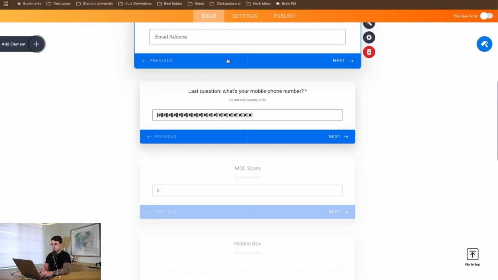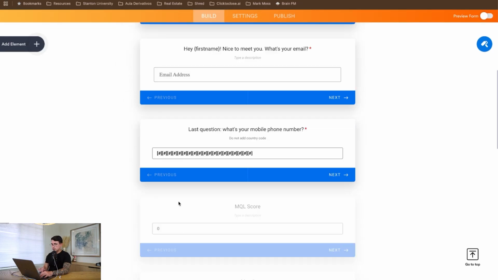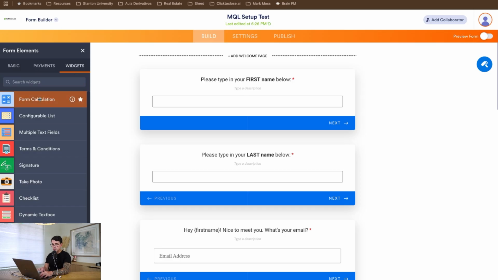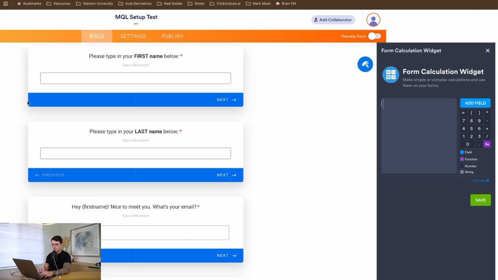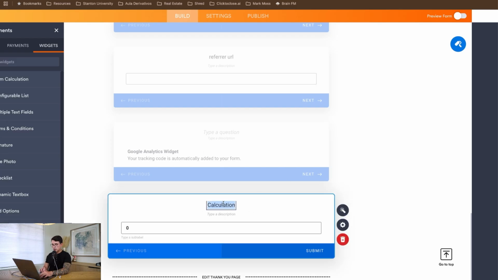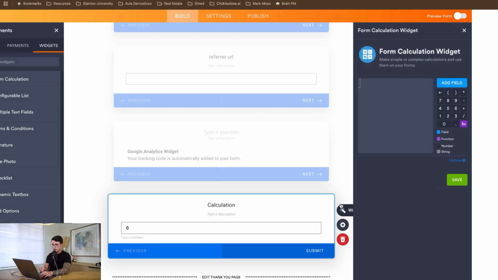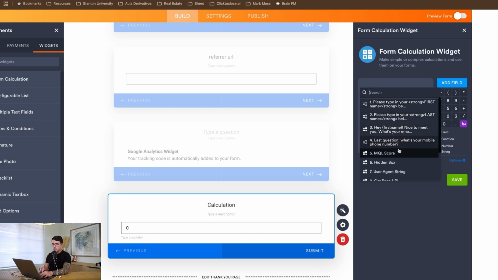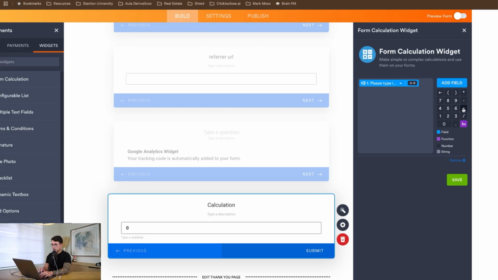But when you put this information here, it's pretty basic. What you want to put is this form calculation widget. So you're going to go to widgets, and it's the first option over here, form calculation widget. Once you add this, you will see that the information is visible on your form and it's showing with this title. Now what you want to do is just understand how it works. Essentially we have this calculation widget where, as you add a field, it shows all the questions that you have inside your form. So for every question that you're using for MQL scoring, you want to add these questions as part of the calculation here. All right. And when the form is submitted, this will spit out a number based on the calculation values of the options here. And I'll show you everything, but I'm just explaining how this works.